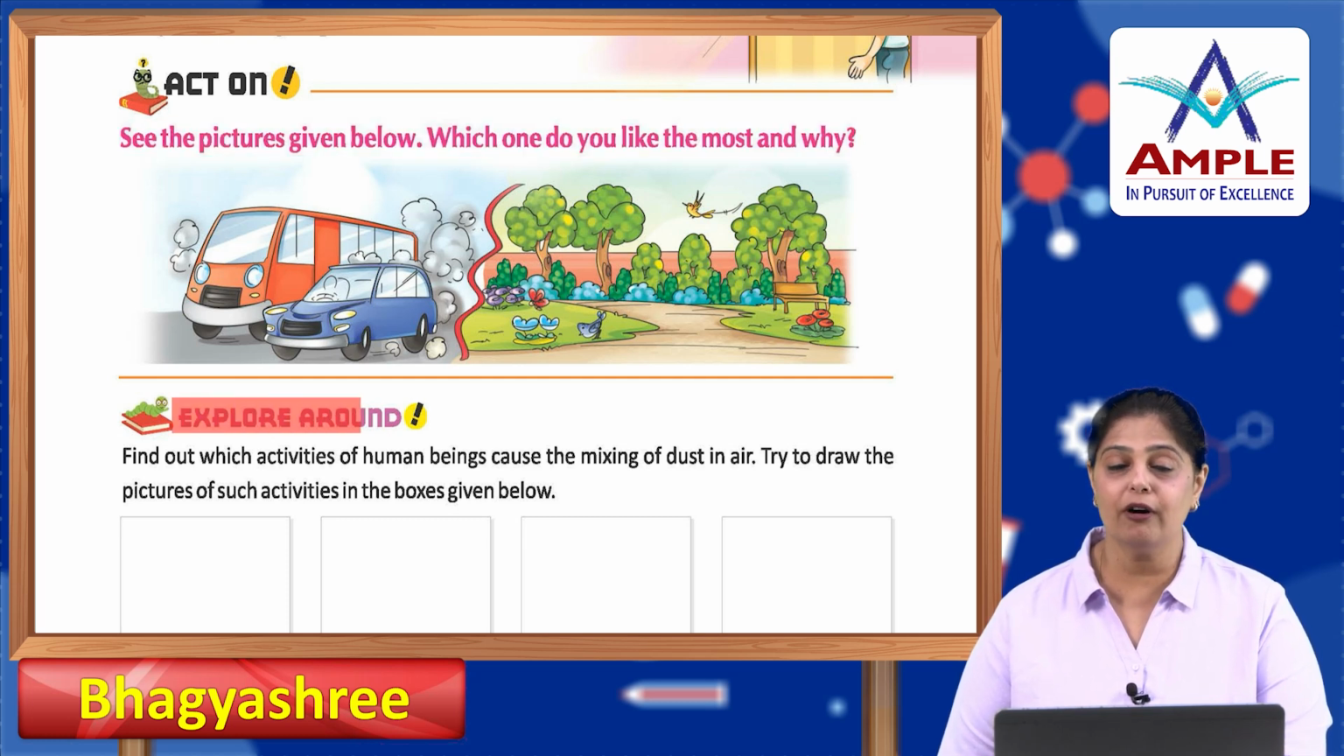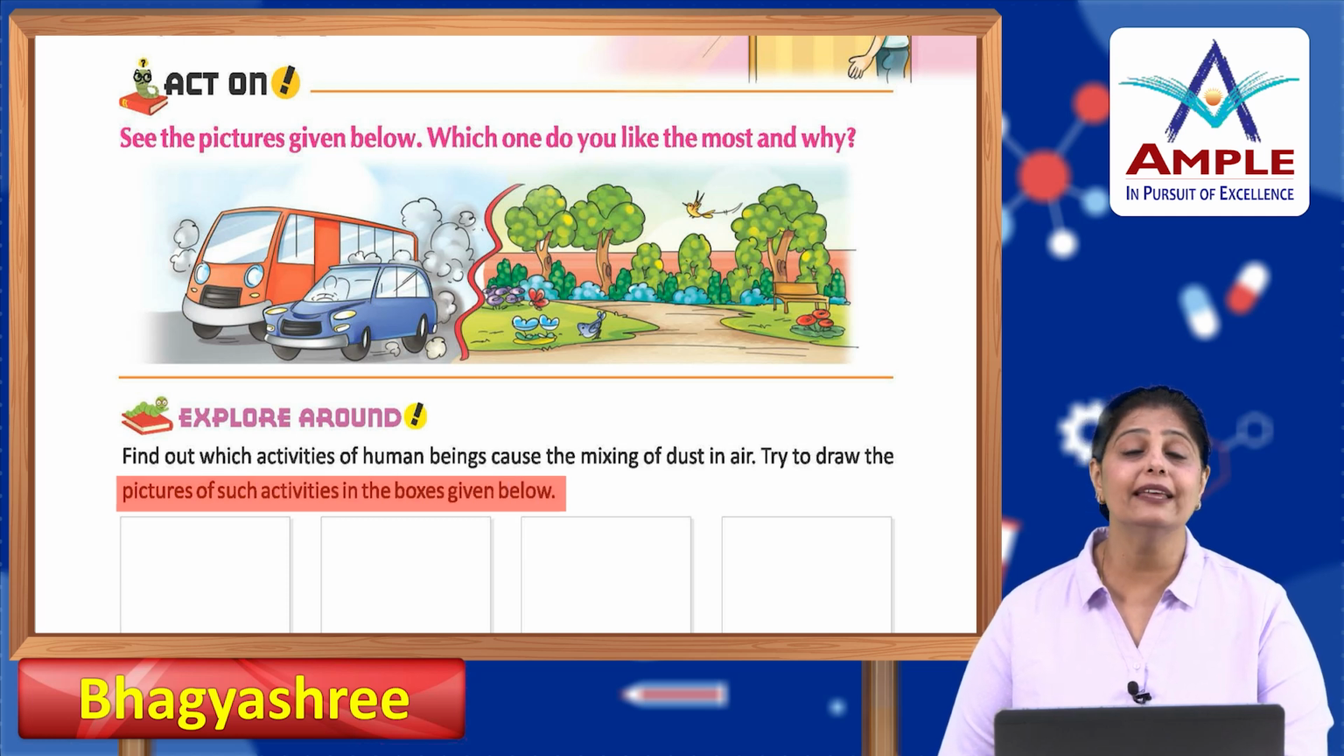Explore around. Find out which activities of human beings cause the mixing of dust in air. Try to draw the pictures of such activities in the boxes given below. So what are the activities which are a result of pollution? You have to talk about them and write about them.